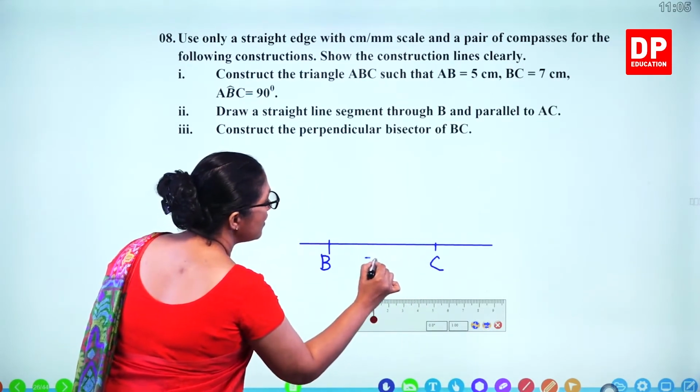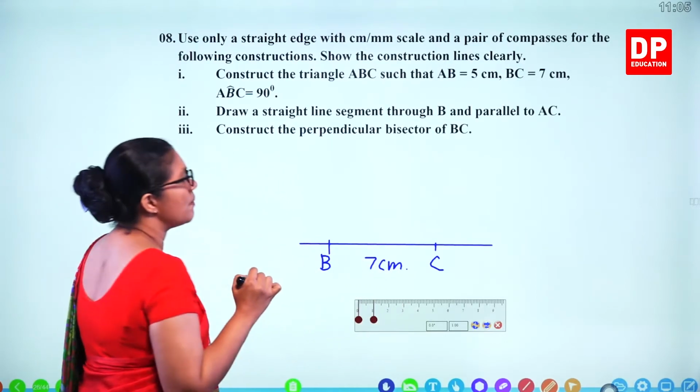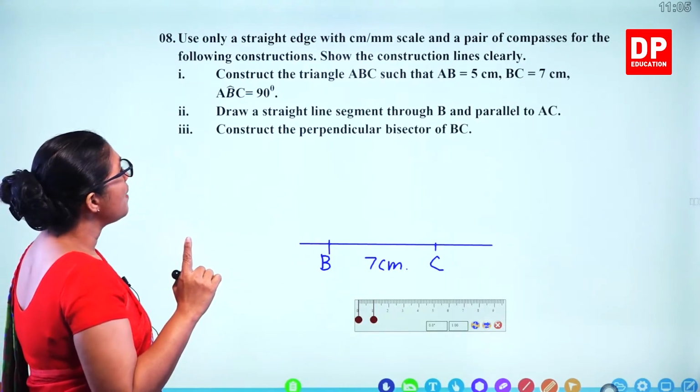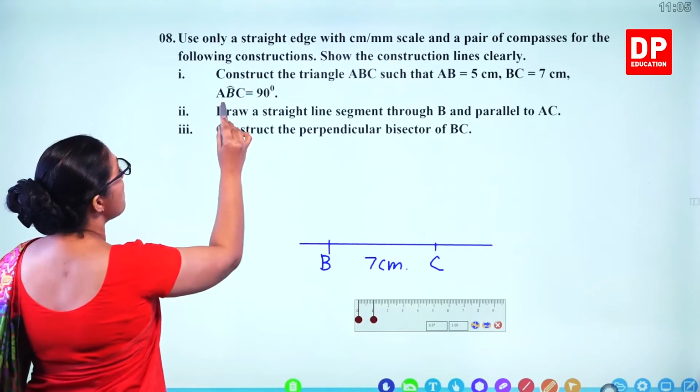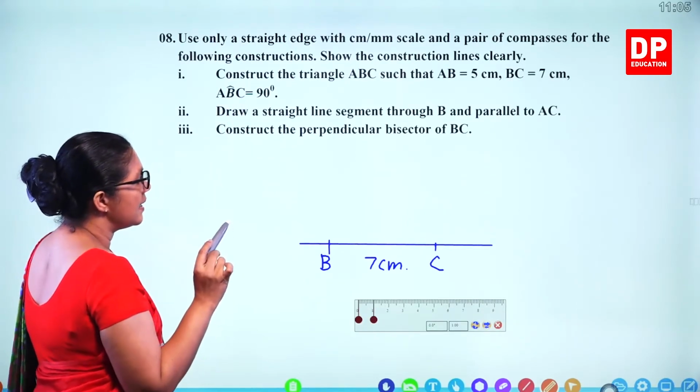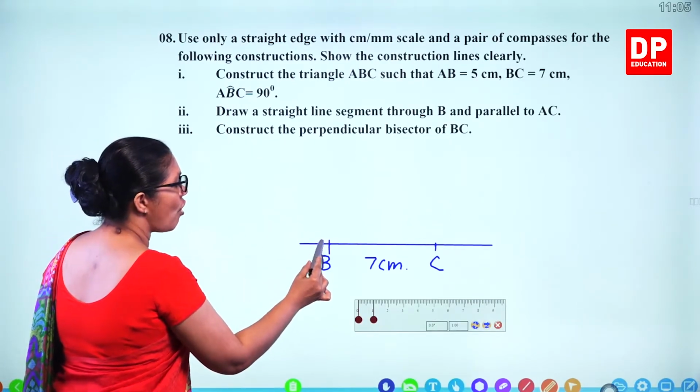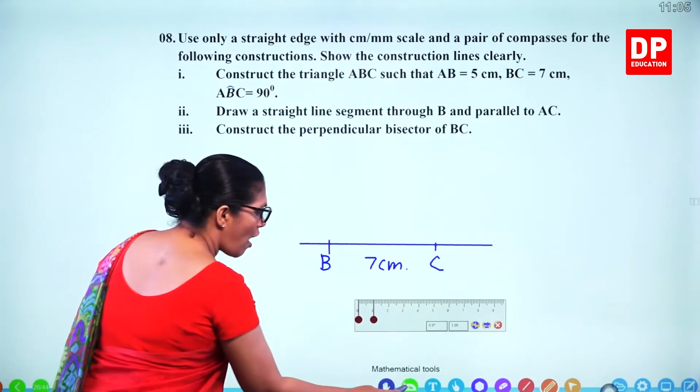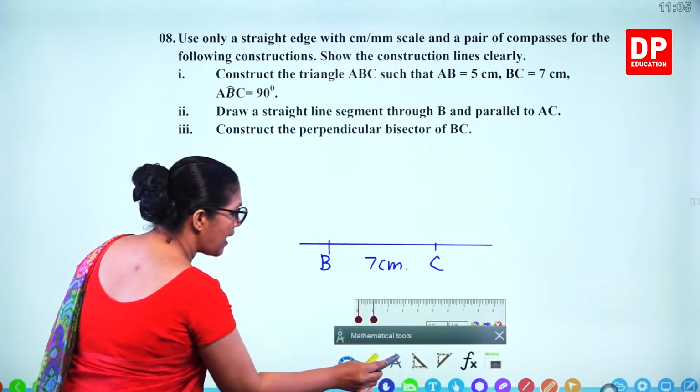What's the length? We took 7 centimeters. Now we can mark the angle. B angle is 90. So here we can draw a 90-degree angle. So how do you draw the 90-degree angle?